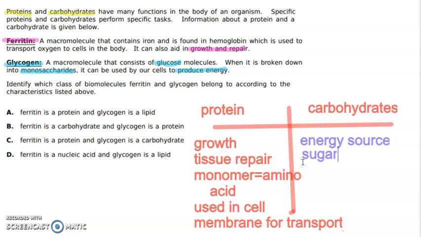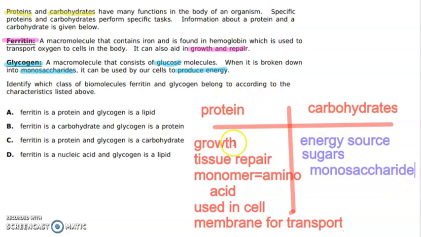Okay, so sugars are going to be examples of our carbohydrates. When you eat a lot of sugar, think about it, you get really hyper. Okay, remember that the monomer of a carbohydrate is called a monosaccharide. Remember that mono means one and saccharide means sugar.